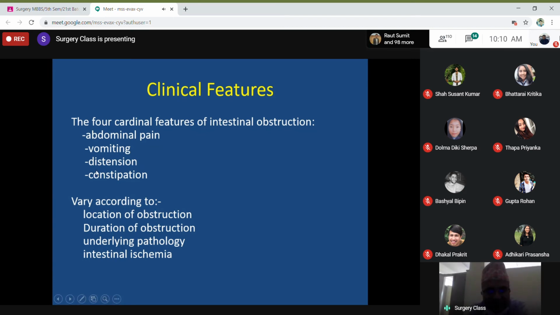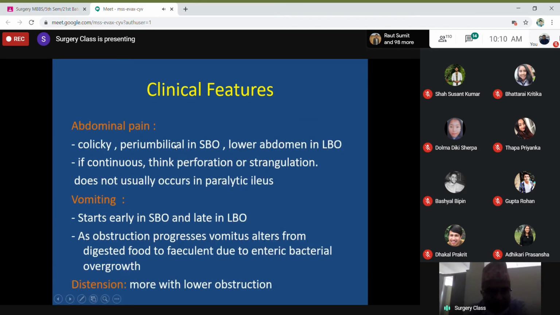So there may be other added symptoms, but just remember these four cardinal symptoms of intestinal obstruction. This I have already discussed, so I don't think we need to elaborate much. But just remember that in adynamic intestinal obstruction, abdominal pain is not very common. It usually does not occur at all. Other symptoms like constipation, distension, and vomiting may occur, but abdominal pain is usually present only in dynamic obstruction.